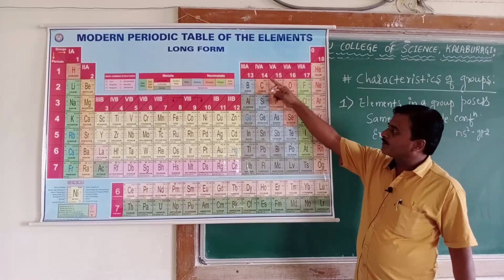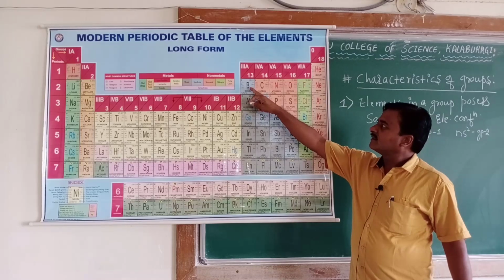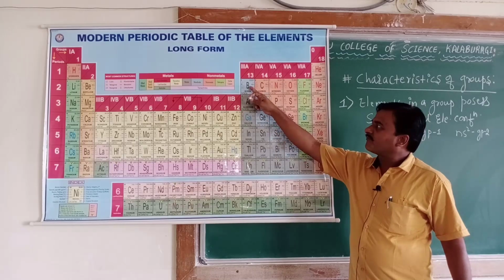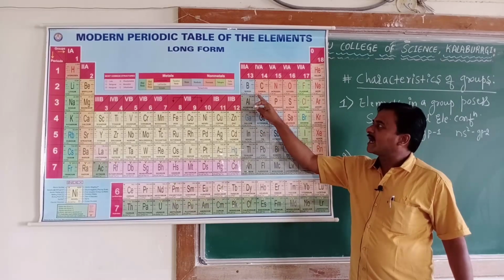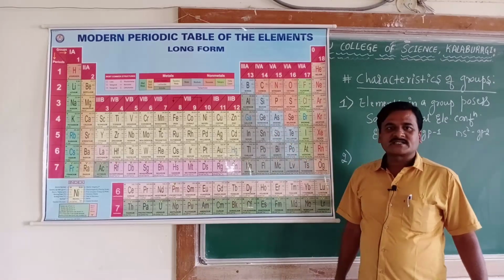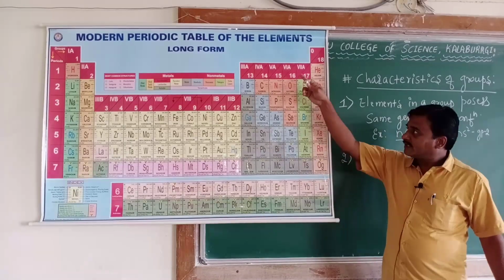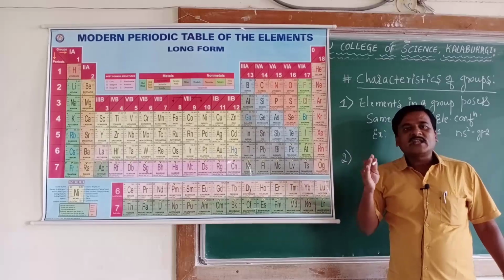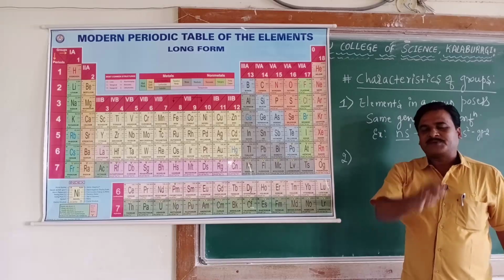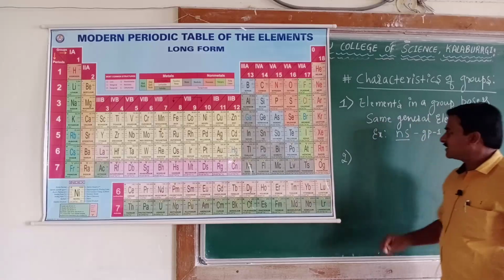elements in a group. You can see, if I take group 13, boron atomic number 5, aluminum atomic number 13. From 5 to 13, there is a gap of 8 elements. From 13 to gallium, a gap of 18 elements. If you take any group, the elements in a group are separated by a definite gap of atomic numbers.